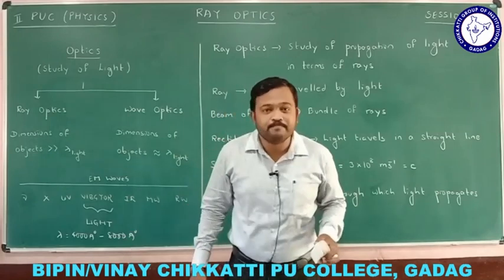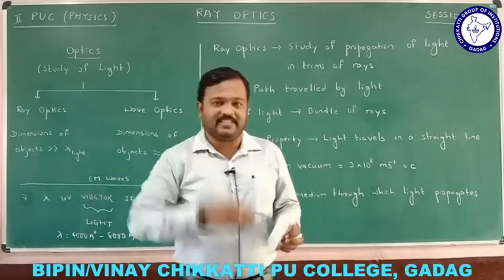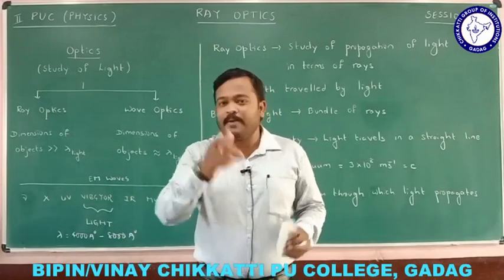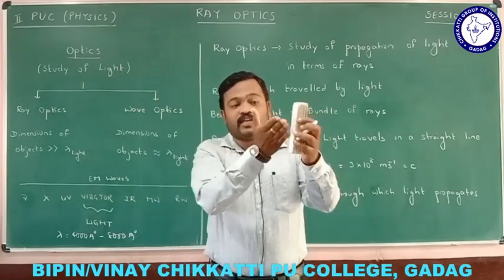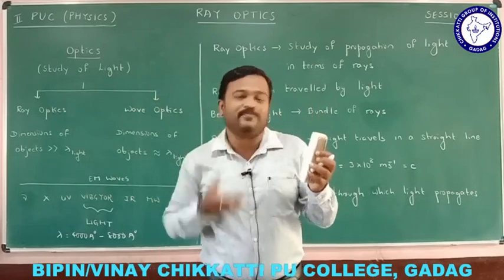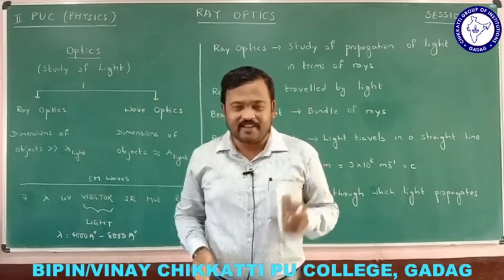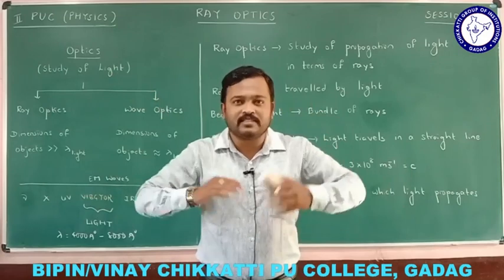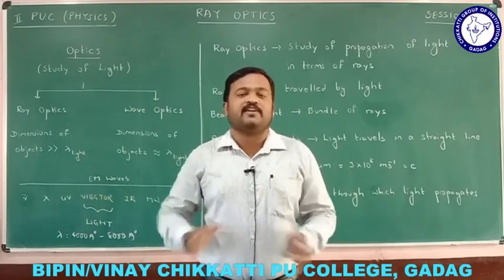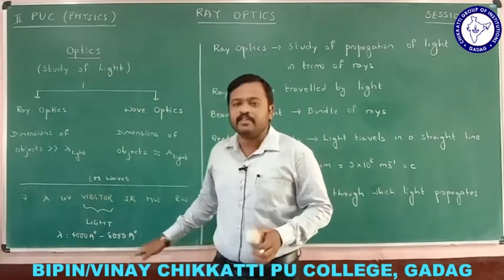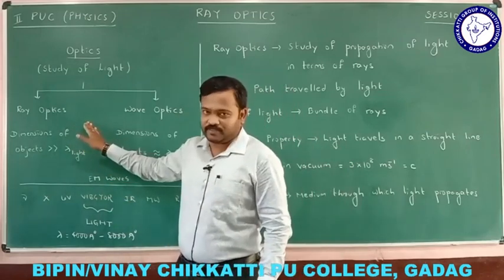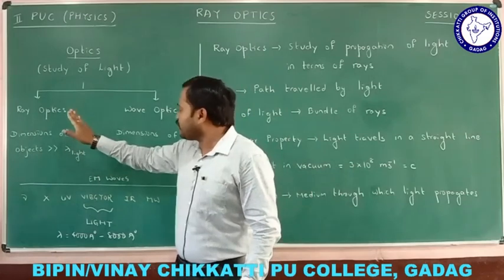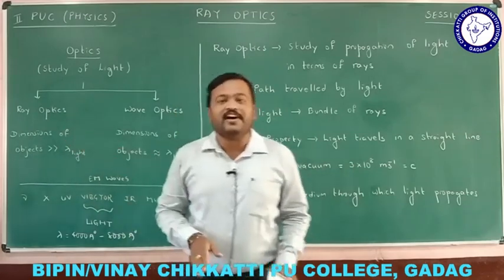Then the light behaves like a particle, right? If a particle falls on an object, it comes back. In a similar manner, if light falls on an object, it also comes back. That phenomenon is called reflection of light. In day-to-day life, we see things whose dimensions are very large compared to the wavelength of light, so most of the time we find the properties related to ray optics.